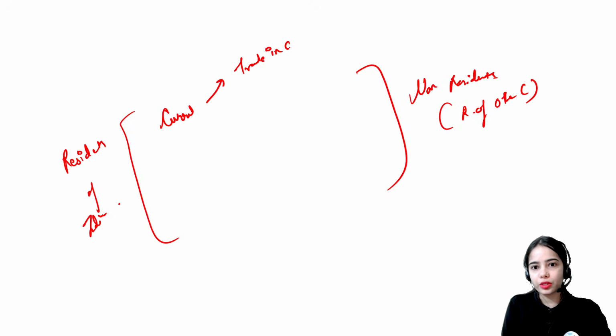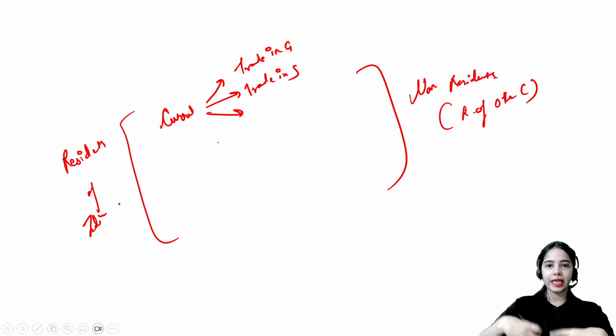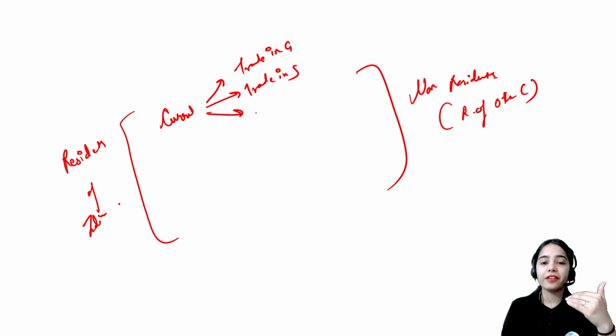That is, we are doing trade in goods, trade in services, and we are getting factor income. We provide labor services and get wages, and the investment income that we get is the primary income.